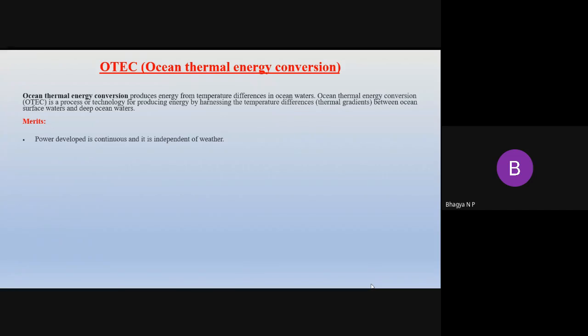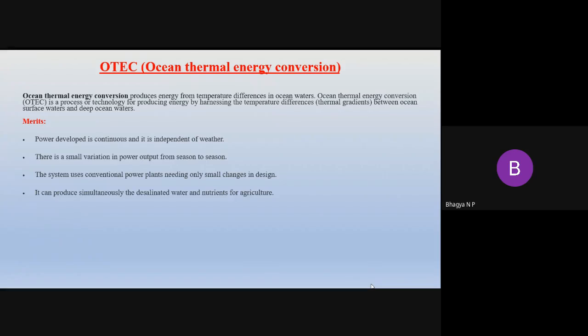What are the merits of OTEC? The power developed is continuous and it is independent of the weather. There is only a small variation in the power output from season to season. The system uses conventional power plants needing only small changes in the design, and it can simultaneously produce desalinated water and nutrients for agriculture.